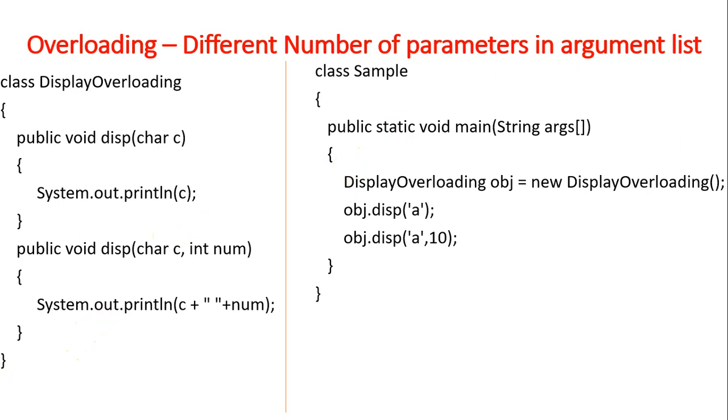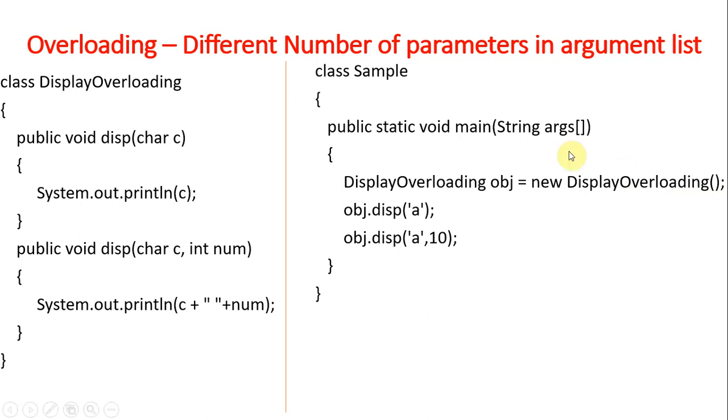It depends on the number of classes. So here I chose two classes, one for method overloading with two methods with the same name, but they differ in the number of parameters. Here one more class for the main method. I created an object for the class where I have these methods. Here I can't pass values directly, because it is not a constructor. That is the difference between a method and a constructor.